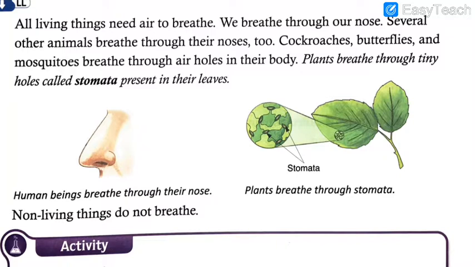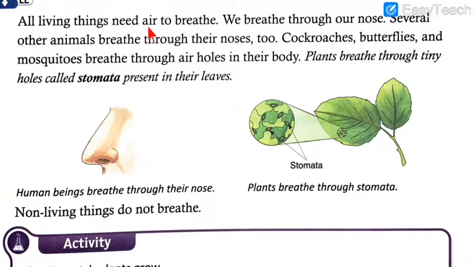So obviously they are going to have different breathing techniques. So here it is said that all living things need air to breathe. We breathe through our nose. Several other animals breathe through their noses too. Cockroaches, butterflies and mosquitoes breathe through air holes in their body, and plants breathe through tiny holes called stomata present in their leaves.